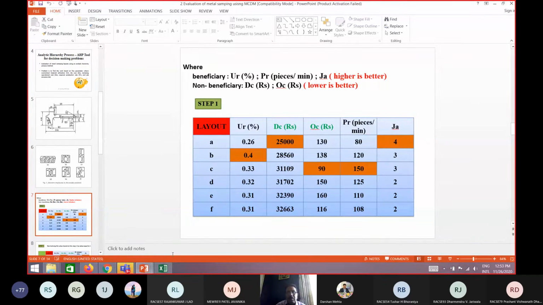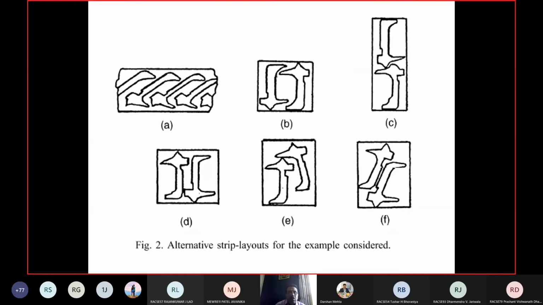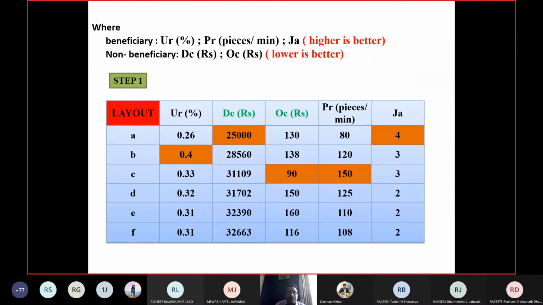For the layout, this is the matrix which is given to you, showing the consumption of material. Now A, B, C, D, E, F are your layouts. To produce layout A, or die A, what is the material required? 26%. What is the cost of die? 25,000. What is the operational cost? 130 rupees per piece. What is the production rate? 80 pieces per minute.